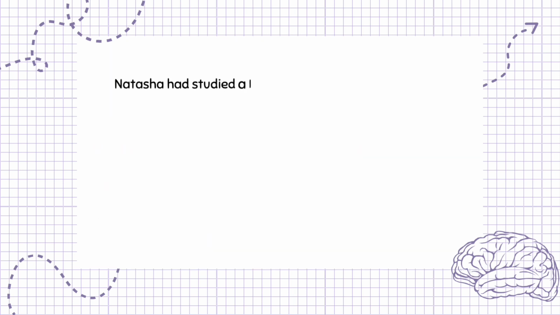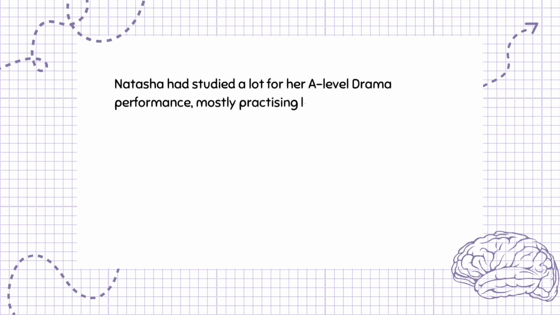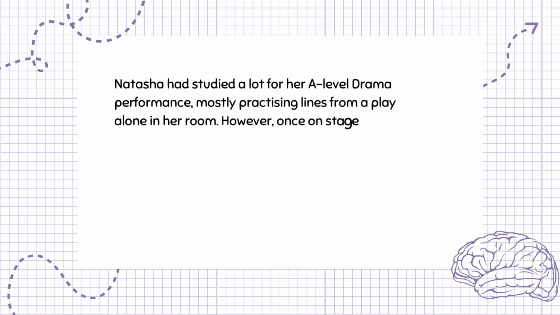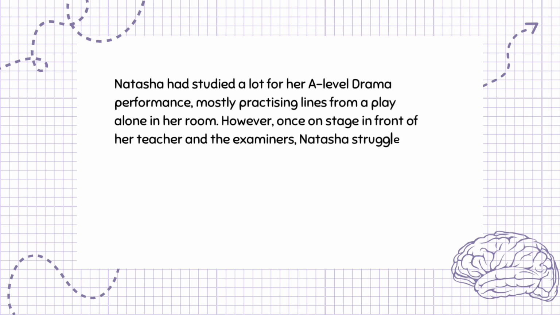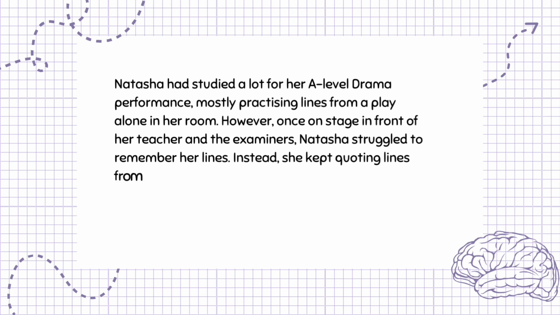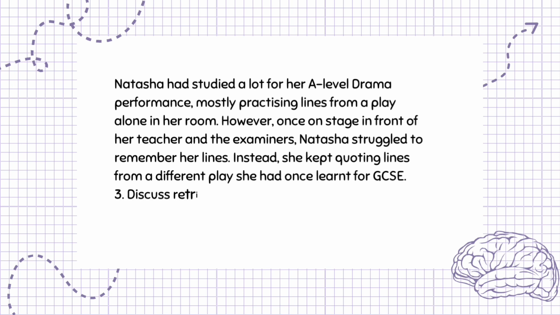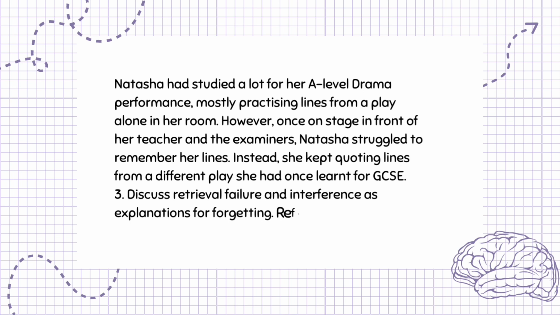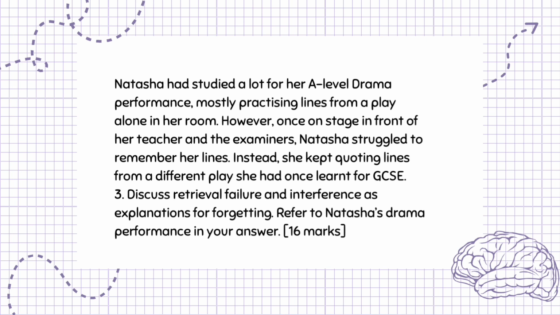Natasha had studied a lot for her A-level drama performance, mostly practicing lines from a play alone in her room. However, once on stage in front of her teacher and the examiners, Natasha struggled to remember her lines. Instead, she kept quoting lines from a different play she had once learnt for GCSE. Question 3. Discuss retrieval failure and interference as explanations for forgetting. Refer to Natasha's drama performance in your answer. 16 marks.